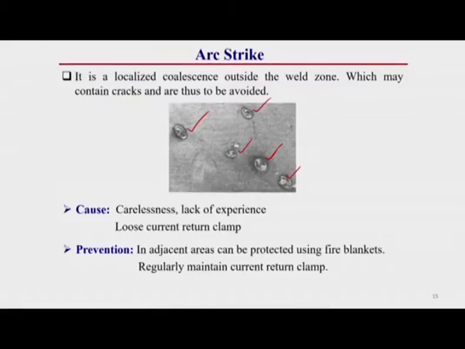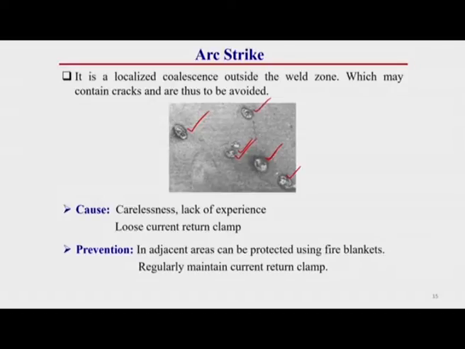Once it shifts to the base material and strikes over the surface, the arc can create this arc strike defect. Over this region there is also a chance of cracks being generated.